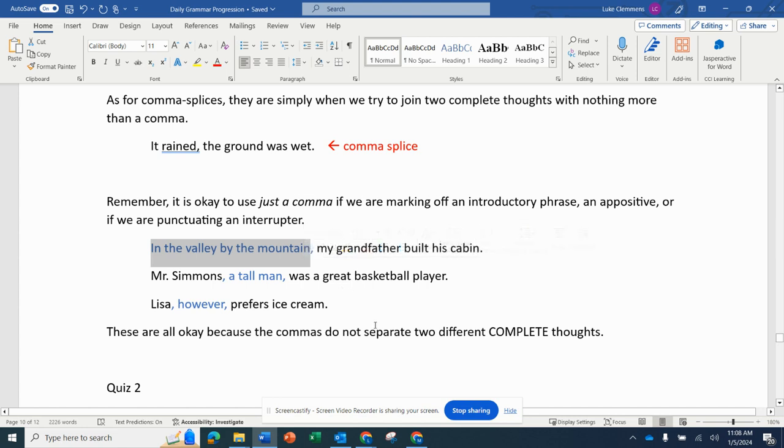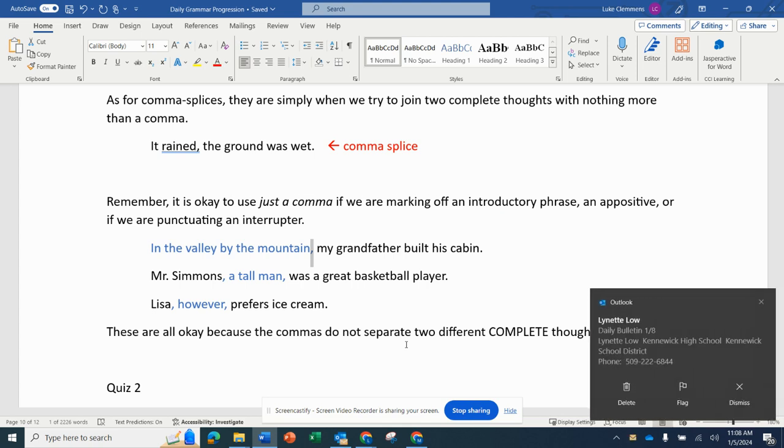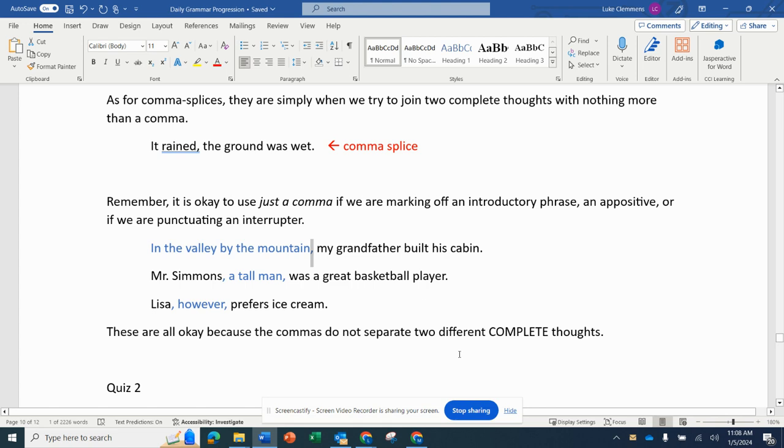Now what I want you to notice is this comma right here. The key to understanding a comma splice is this: look at both sides of the comma, the left side and the right side. If both sides could each be their own sentence, then it's a comma splice. However, if one of the sides doesn't work as a sentence, then the comma is probably okay. So let's look at this. If we look at the right side, "my father built his cabin," well, that could be a sentence.